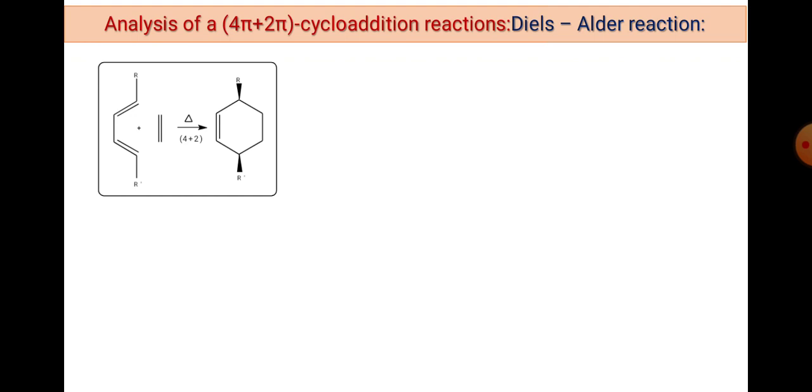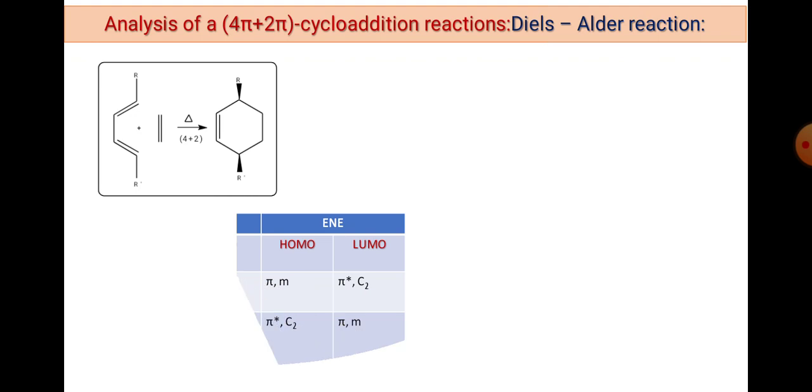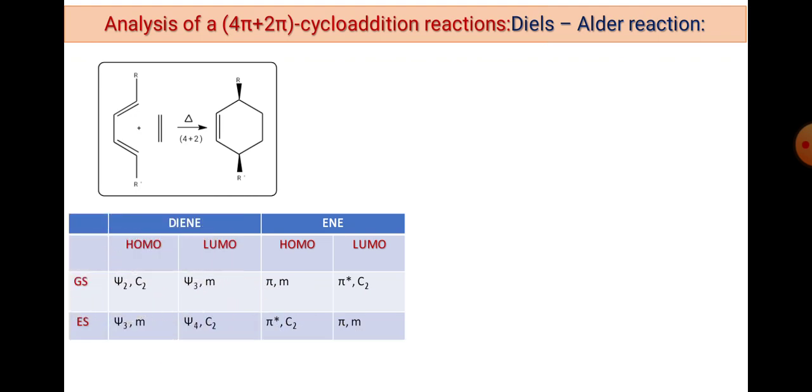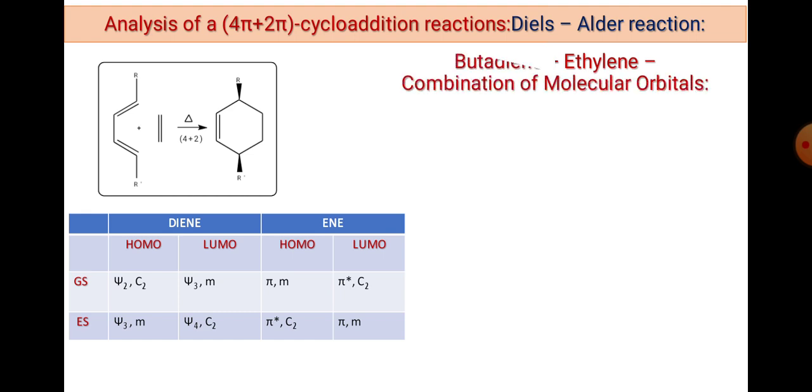One of the best examples is the analysis of [4+2], the first type of cycloaddition reaction, called the Diels-Alder reaction, where a diene and a dienophile combine to give a cyclic product via a six-membered cyclic transition state. These are the electronic configurations for the diene and dienophile. In the ground state, the electronic configuration is mentioned here, with C2 symmetry. In the excited state the HOMO is Psi3, with mirror plane symmetry. In the case of the ene, a single double bond system, the LUMO and HOMO are quite different. An example is butadiene plus ethylene, the combination of molecular orbitals.